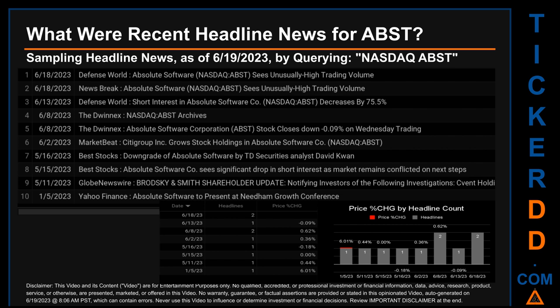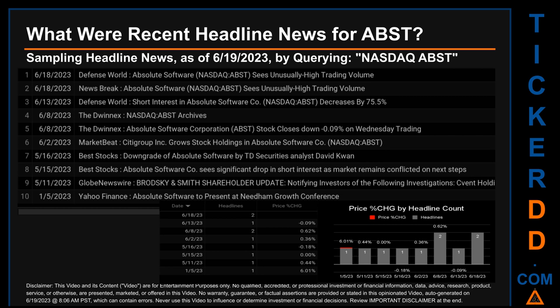What were recent headline news for ABST? Today, Monday, June 19, 2023, I sampled one of our news aggregators for latest headlines for this ticker. I did so by searching specifically by a keyword that may appear, broadly, in the title or the body, of discoverable news articles. The keyword that I used was a combination of the exchange and the ticker symbol, NASDAQ: ABST. The results show 10 unique headlines, published across 8 unique dates.